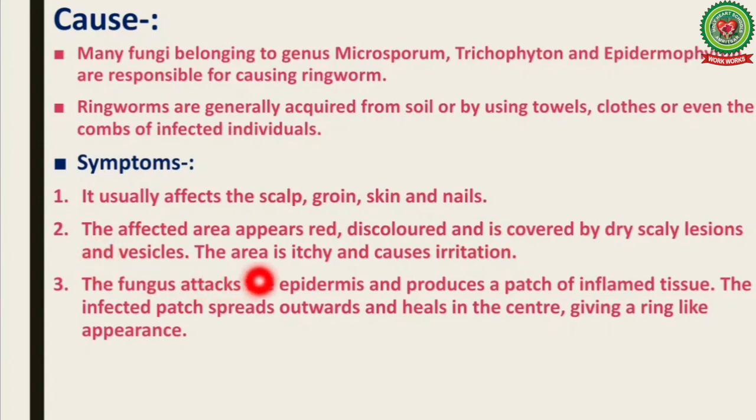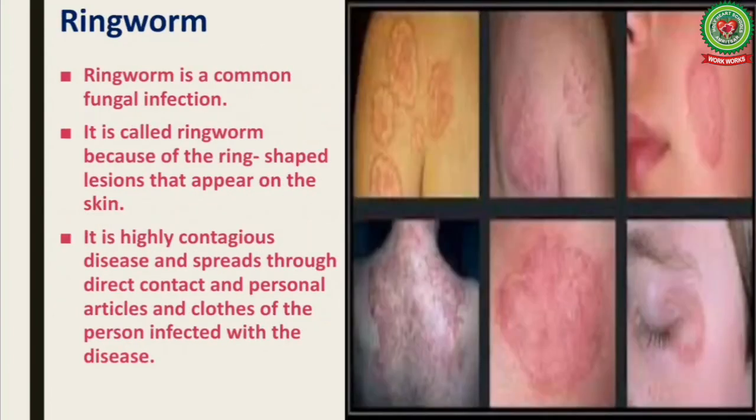The affected area appears red, discolored, and is covered by dry, scaly lesions and vesicles. The area is itchy and causes irritation. The fungus attacks the epidermis and produces a patch of inflamed tissue, meaning it causes swelling over there. The infected patch spreads outwards and heals in the center, giving a ring-like appearance. The image we have already seen.